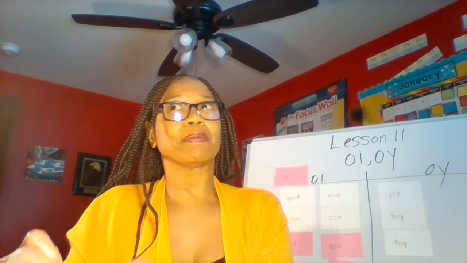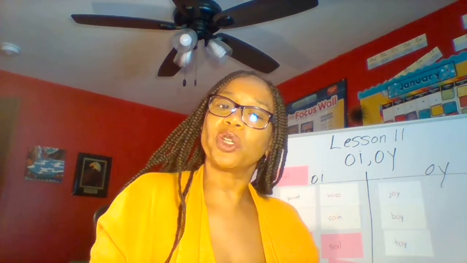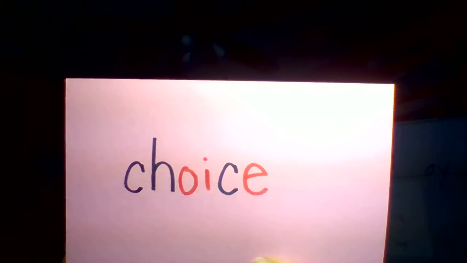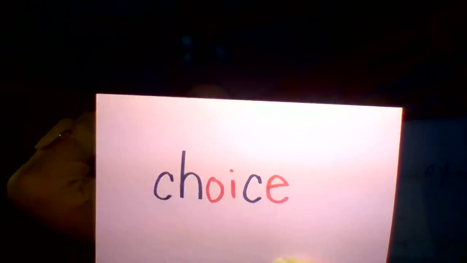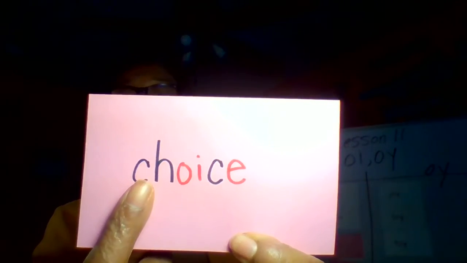Here's the last word. It has another one of those blends. But this blend, when you put the two letters together, makes a whole new sound. And look at that. Who thinks they can read it? Okay. It's a challenge. We have done this sound before, though. I do not say k.